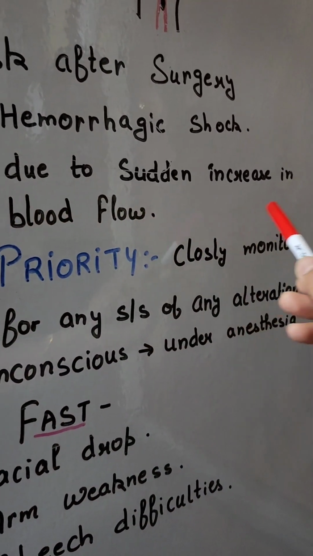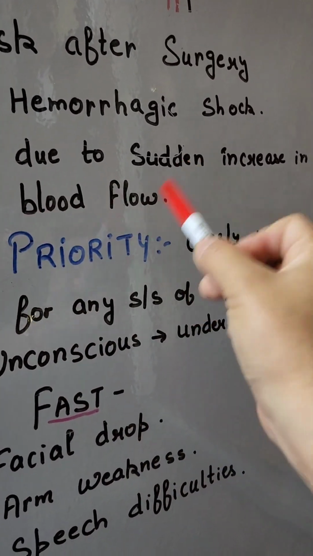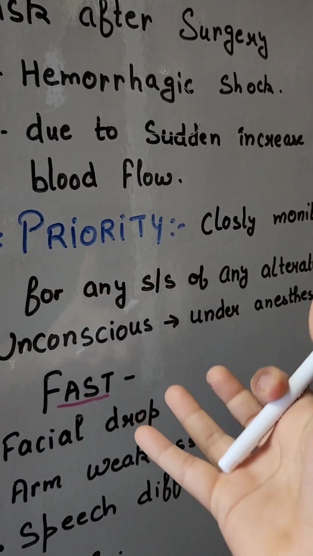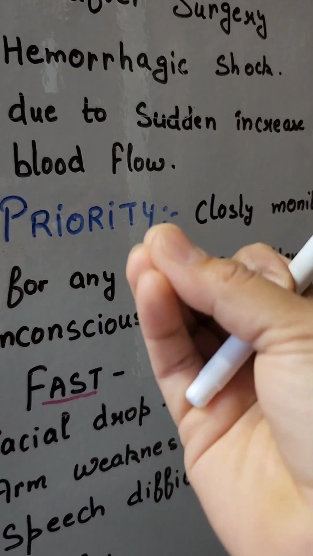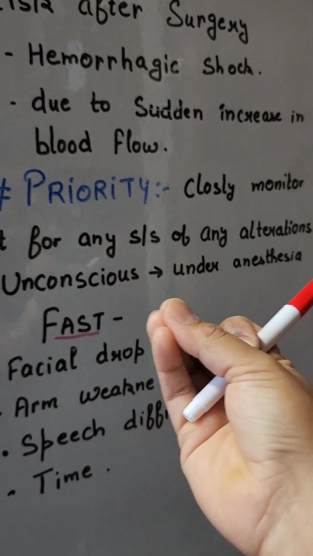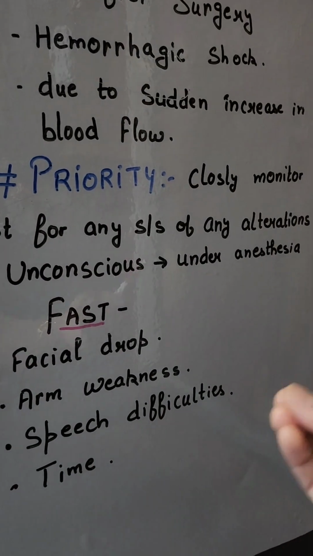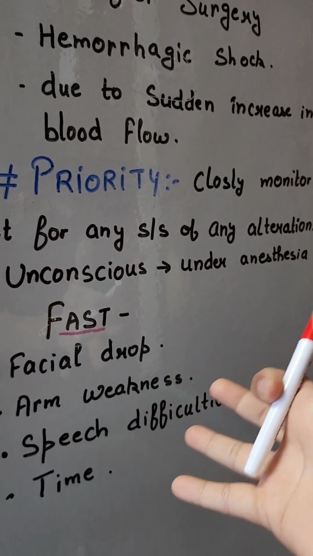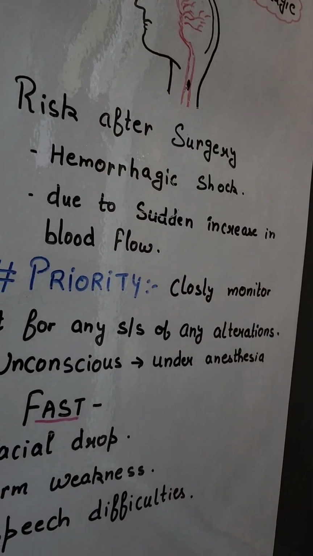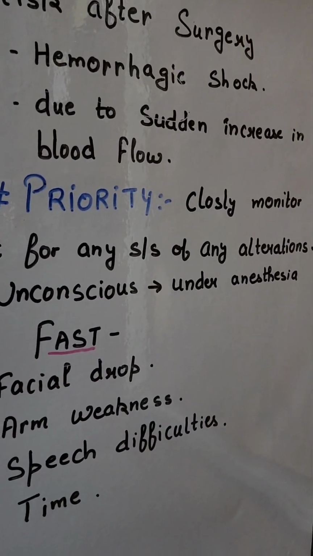Due to a sudden increase in blood flow. When all of a sudden blood flow increases in the brain, arteries and veins are at risk, and they can pop, causing hemorrhagic stroke in the brain. So the patient is still at risk of stroke.